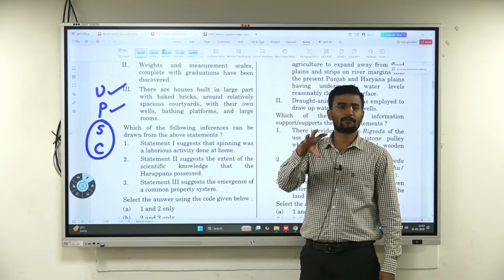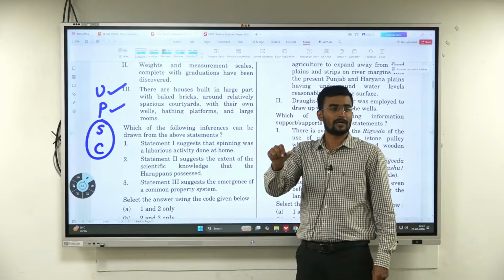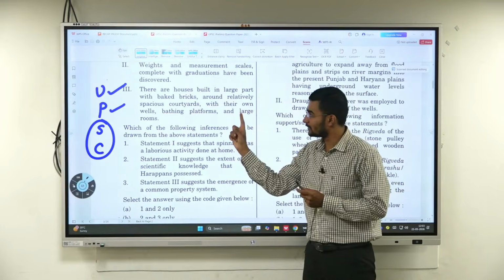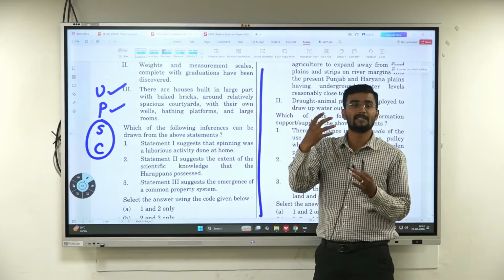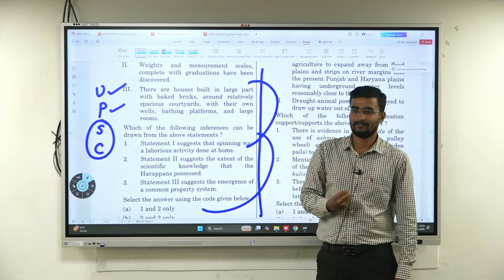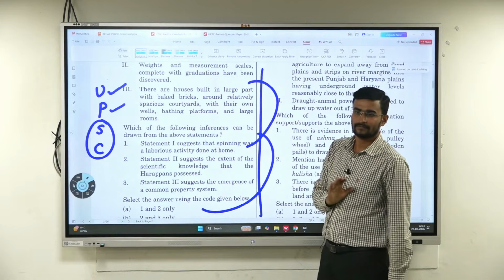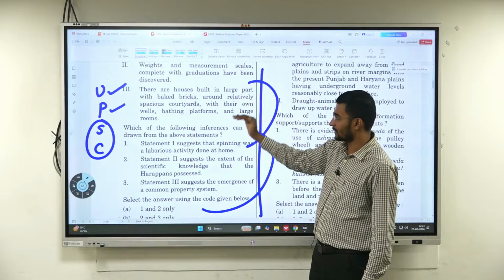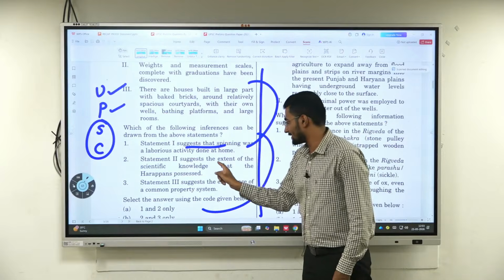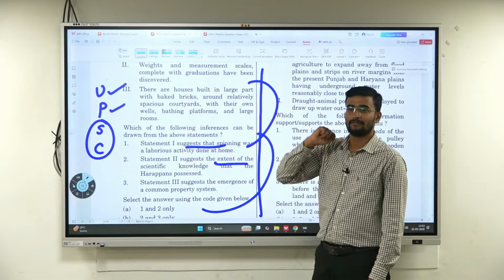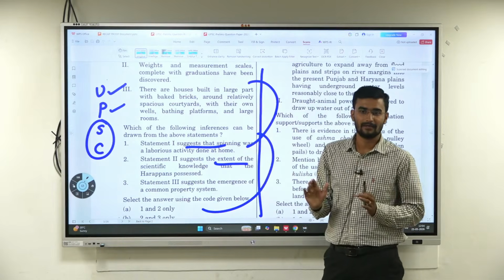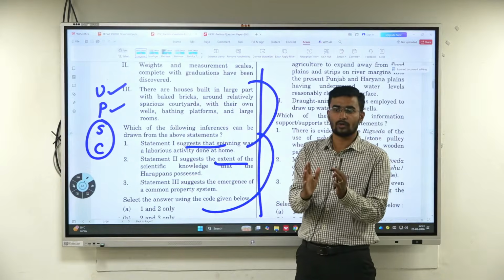In 2023 they brought in a new concept: statements where only one is correct, only two is correct, both 1 and 2 are correct, or none of them is correct. Last year they followed match the following, but this year they have brought in multiple statements. Statements upon statements, and later you should arrive at an answer. After seeing this, you should adapt. You know about Harappan, first statement, second statement, third statement. Apply this. What statement 1 suggests, what statement 2 says, what statement 3 says. Apply. But I completely agree it is lengthier. It is very tough, I agree. But when you go to the exam, either by hook or by crook, you should arrive at the answer.